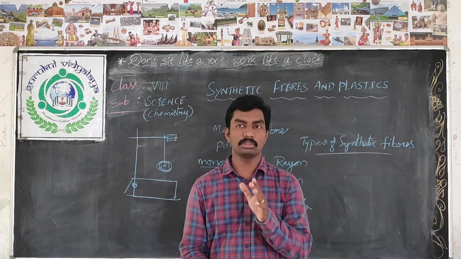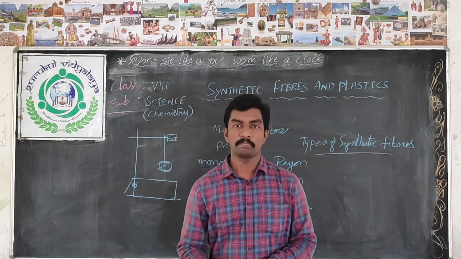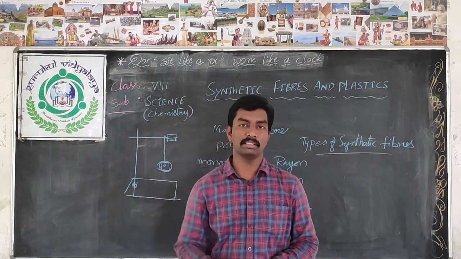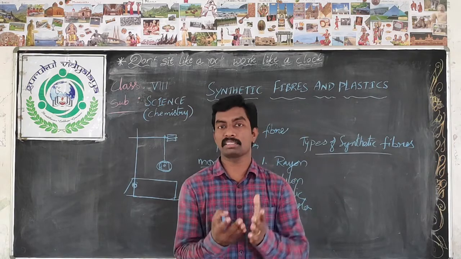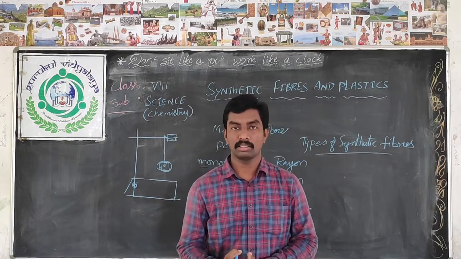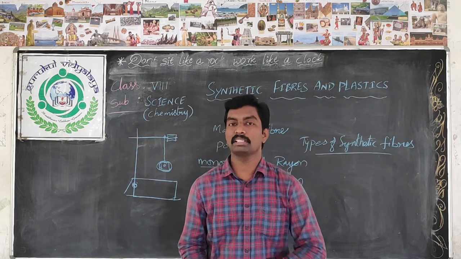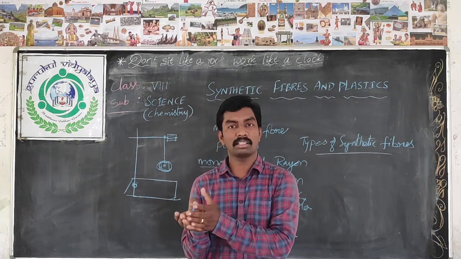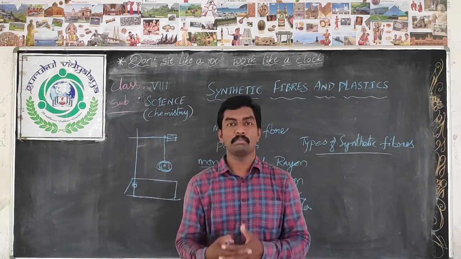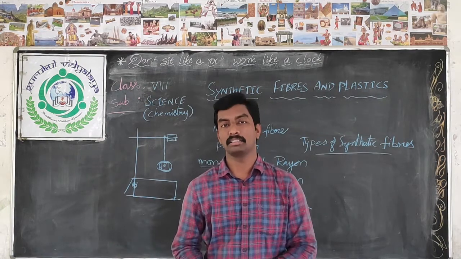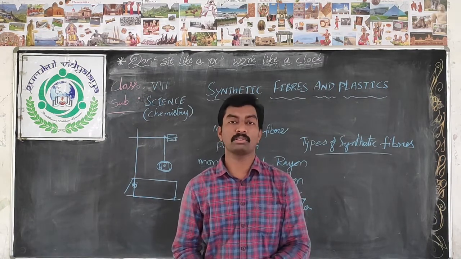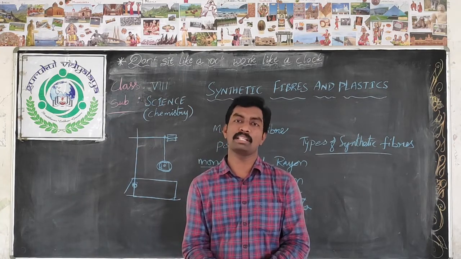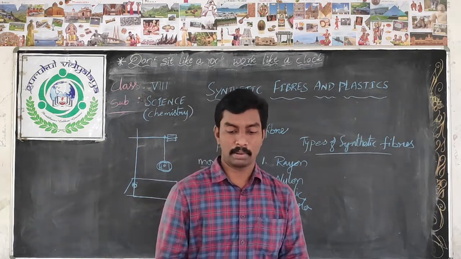For example, if you go to a cloth shop and observe the ready-made clothes, at the back of the cloth one label will be there, on which we can observe 60% polyester, 40% cotton. That means polyester, a synthetic fiber, and cotton, a natural fiber, are mixed together. It is a blended cloth, and we can call it polycot. Why? Because polyester and cotton are both used to prepare it. So it is polyester.